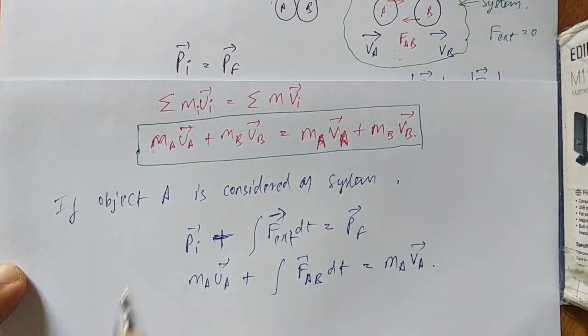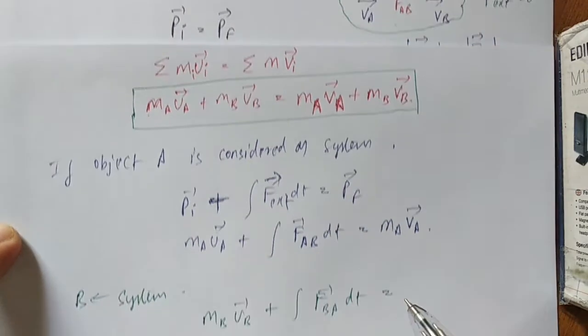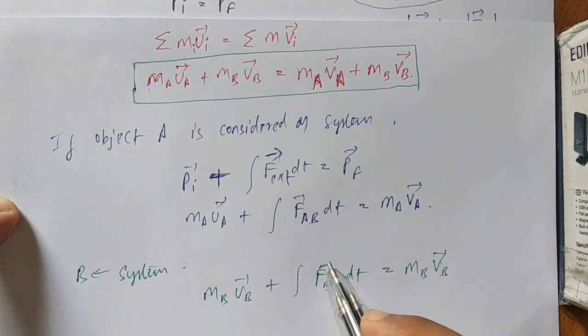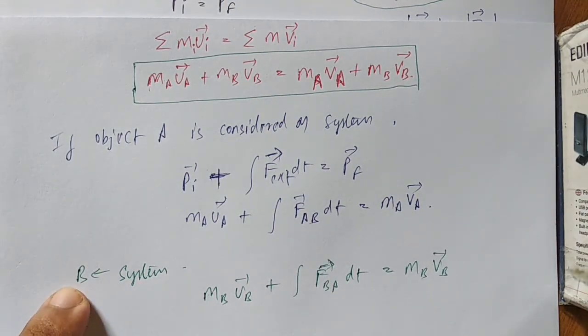If only B is considered to be a system, then MBUB plus F on B due to A dt is equal to MBVB. This is the equation for the case where only B is considered to be a system.